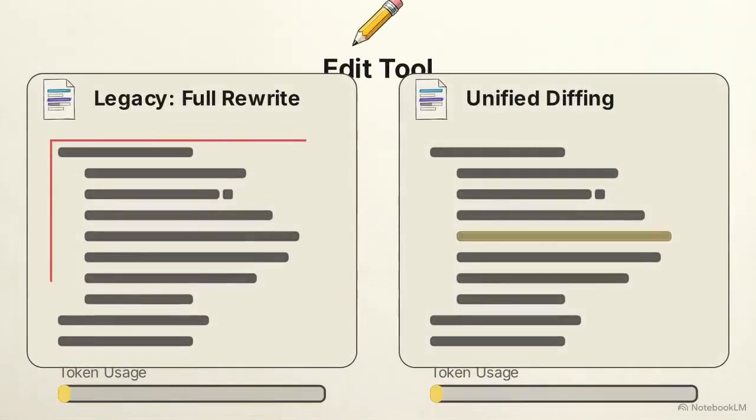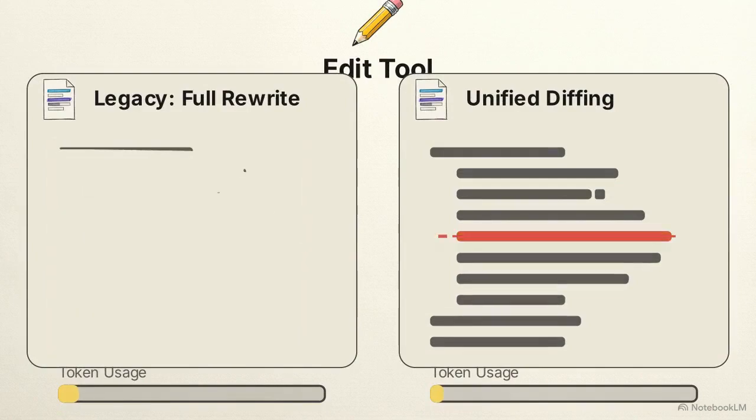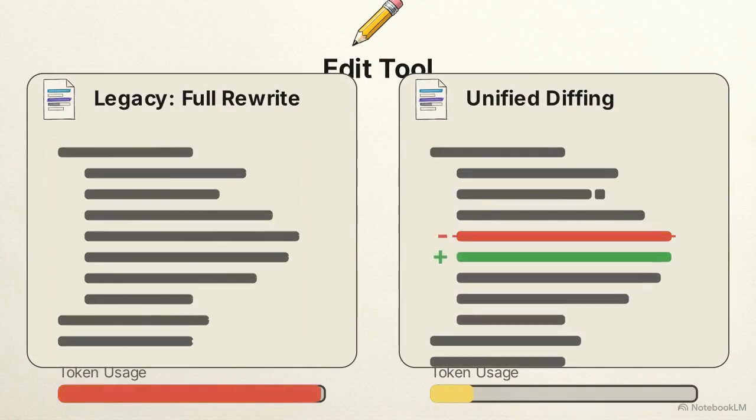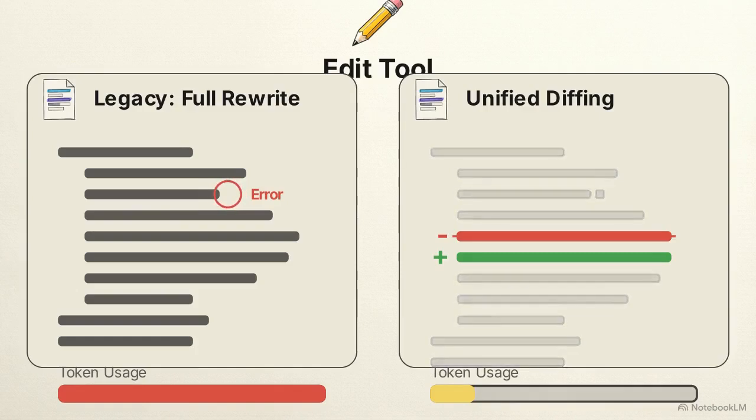The edit tool avoids rewriting entire files. Instead, it employs unified diffing, identifying and replacing only the specific lines that require modification. Unified diffs use fewer tokens and reduce the chance of the model inadvertently changing unrelated code during the rewrite.